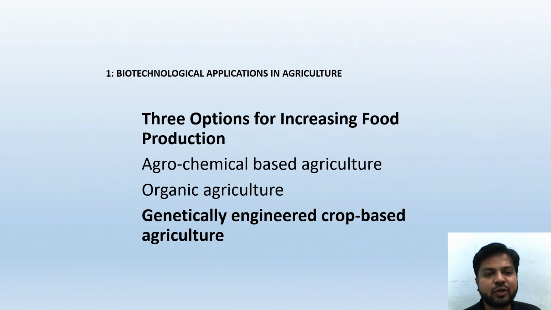Let's see biotechnological applications in agriculture. These are three options. Many other options he could also add. You have to understand that logically. Sometimes questions come directly from textbooks, but application is not textbook. Application is your brain, how far it can understand. Okay, three options: agrochemical based agriculture, organic agriculture, genetically engineered crop based agriculture. Okay, these three.